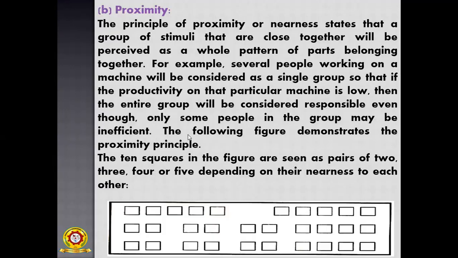Okay, then the next one is proximity. Another factor in grouping is proximity. This will also be explained with some examples. So, proximity.